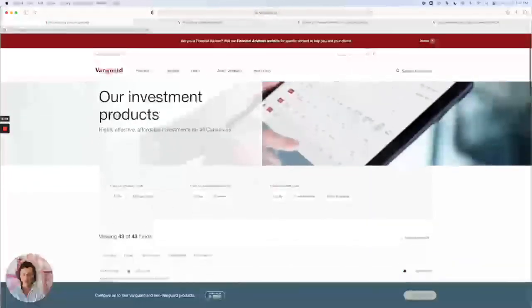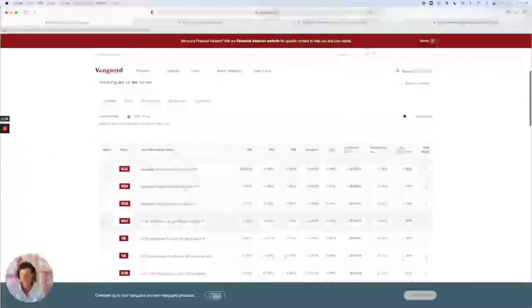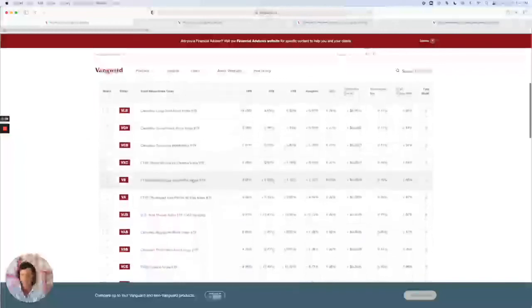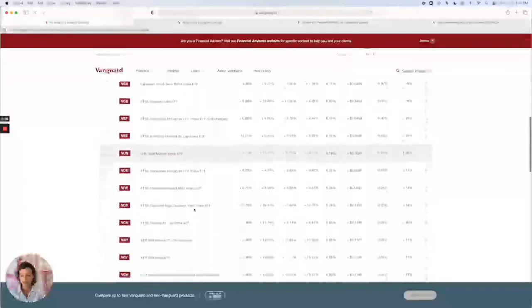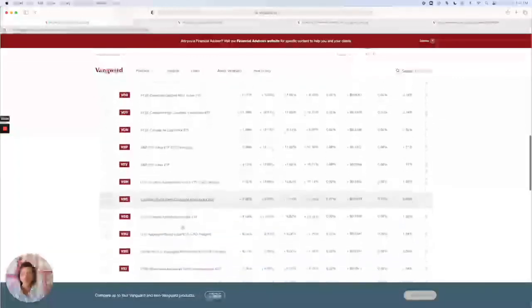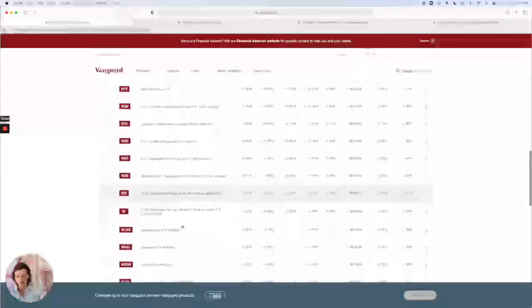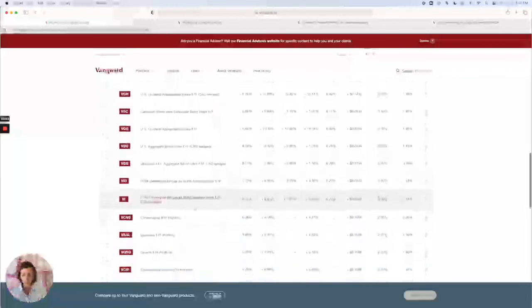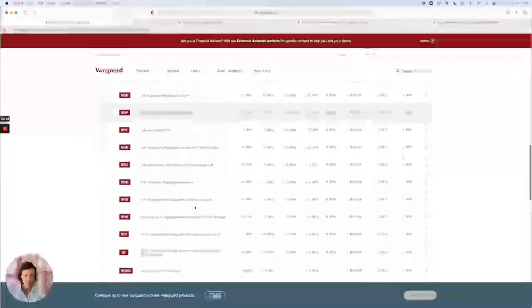So we'll turn this filter off and we'll turn the ETF filter on. And then you will see all the various ETFs. So you might recognize some of these from what we were just looking at, like the US Total Market Index ETF, Canada All Cap Index ETF, S&P 500 Index. This just means it tracks the S&P 500 index. So these are ways that you could create more of a specific portfolio based on what you are interested in. And if you wanted to, heavily weight more developed countries or emerging markets, you could do that by choosing your own ETFs.